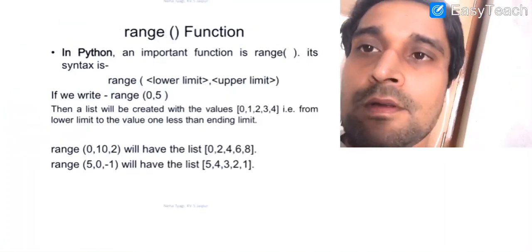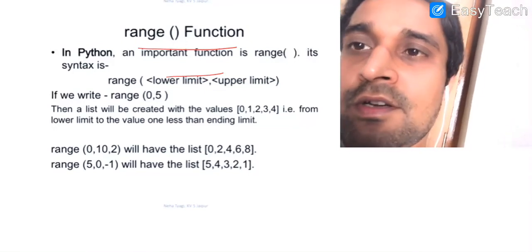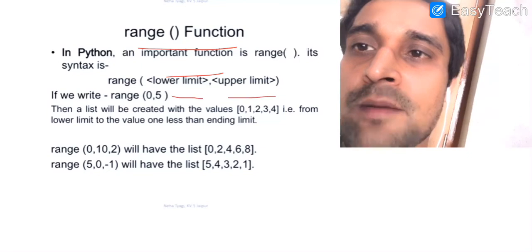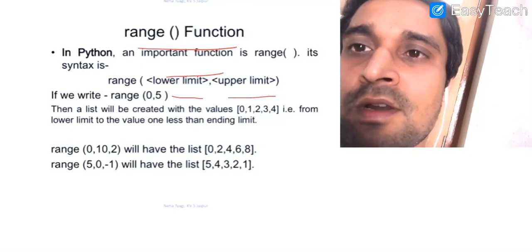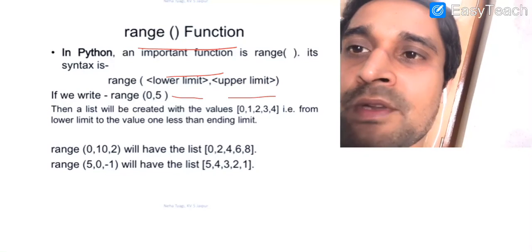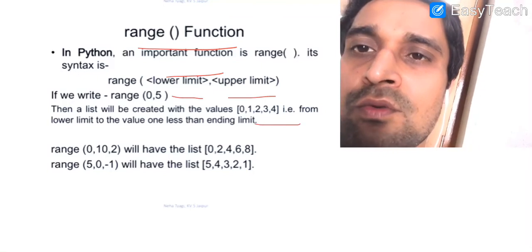Now, the range function. The range function is an important function. Its syntax is range(lower limit, upper limit). It will generate a list of numbers from the lower limit to the upper limit minus 1. In our example we have written range(0, 5), so it will generate a list from 0 to 4.